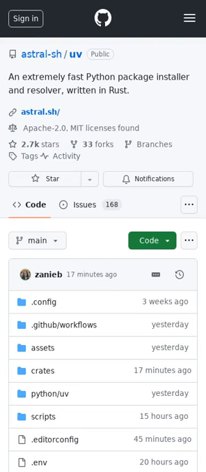UV is an extremely fast Python package installer and resolver designed as a drop-in replacement for pip and pip-compile. It is disk space efficient and has a global cache for dependency deduplication. UV has been tested at scale against the top 10,000 PyPI packages. It supports advanced features such as dependency version overrides and alternative resolution strategies.